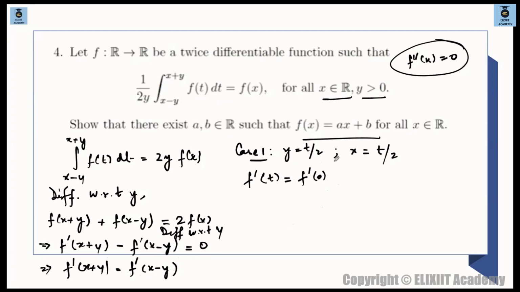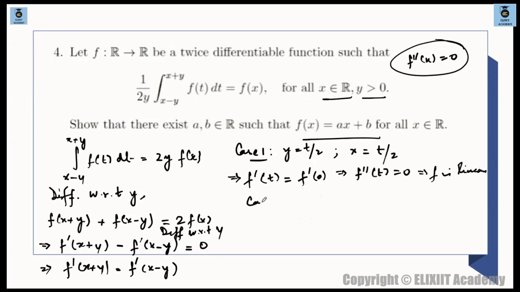समझ पा रहे हो ना? This is f dash of 0. So we are getting f dash of t to be a constant function. समझ पा रहे हो? अब f dash of t अगर constant है तो f double dash of t is what? 0 ना? f double dash of t is 0. So hence from the first case, we are getting f(x) to be a linear function, which implies f is linear. अब second case क्या होगा?